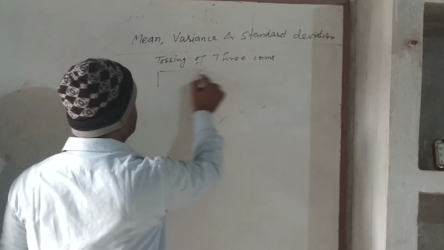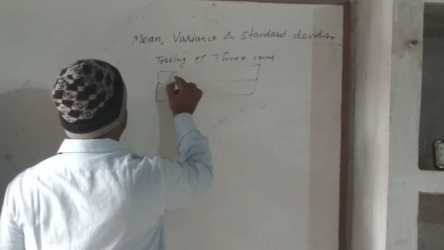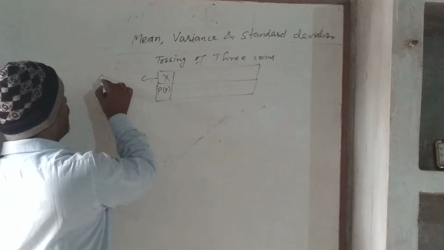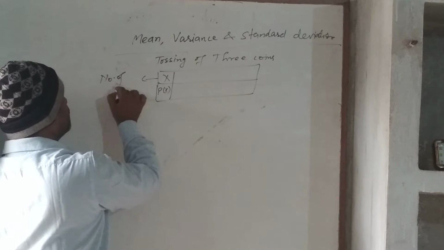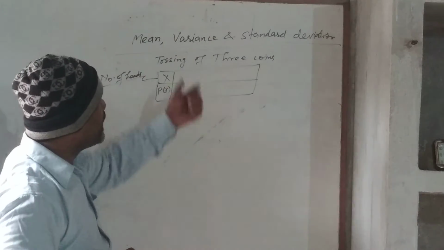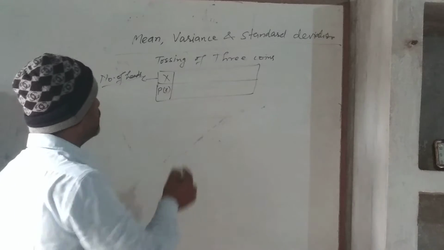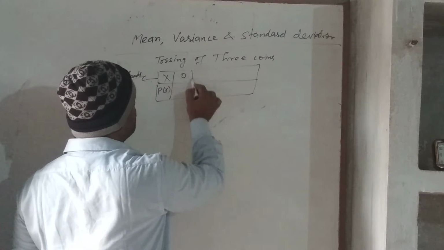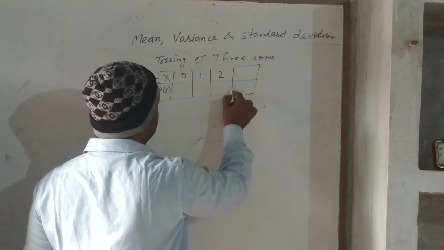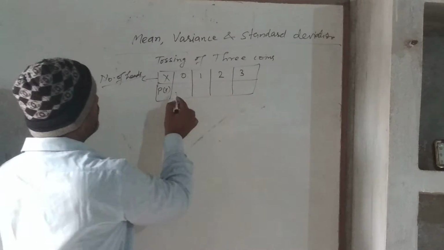First we have to make the probability distribution. If 3 coins are tossed, what is the variable? X denotes the number of heads, meaning how many times heads may come if a coin is tossed 3 times or 3 coins are tossed together. We can have 0 head, 1 head, 2 heads, and 3 heads. What is the probability of getting 0 head?